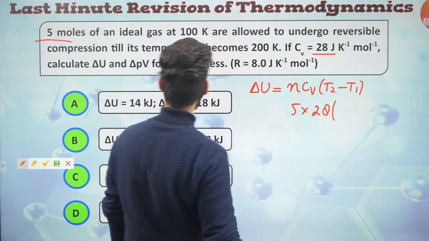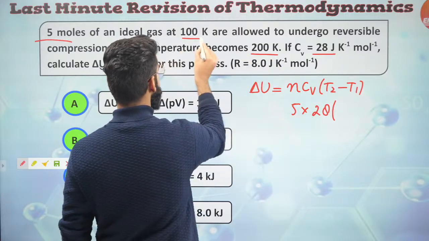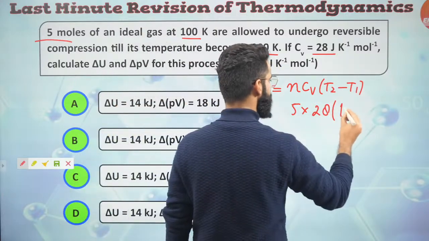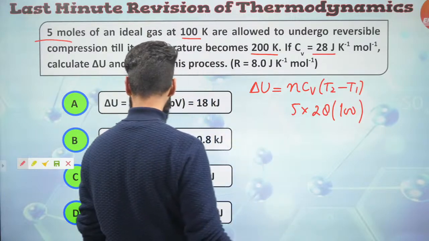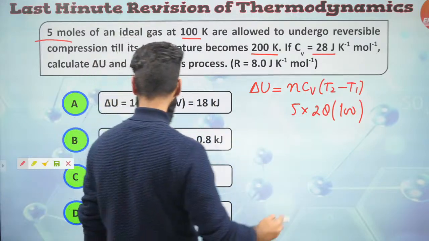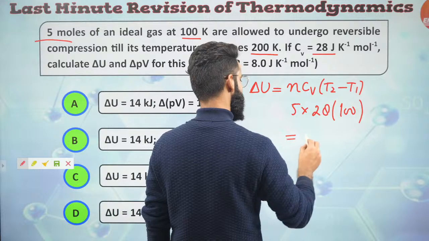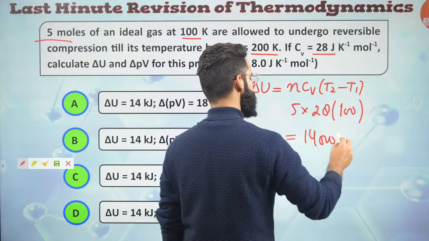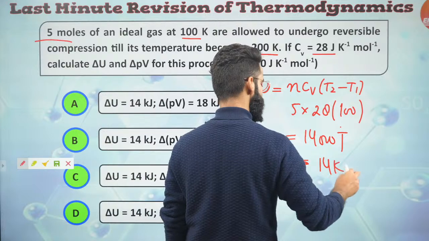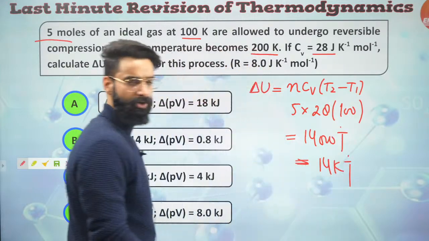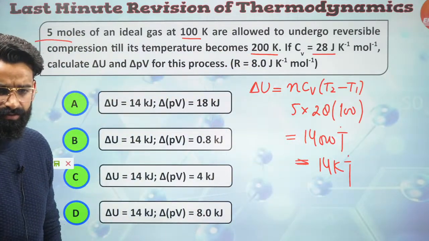Final temperature minus initial temperature. Final is 200, initial is 100. Final minus initial, that's going to be 100. Just calculate it, get the value of delta U. So right here, you'll be getting it as 14,000 joules, which is going to be simply 14 kilojoules. So the delta U value you got is 14 kilojoules, right?